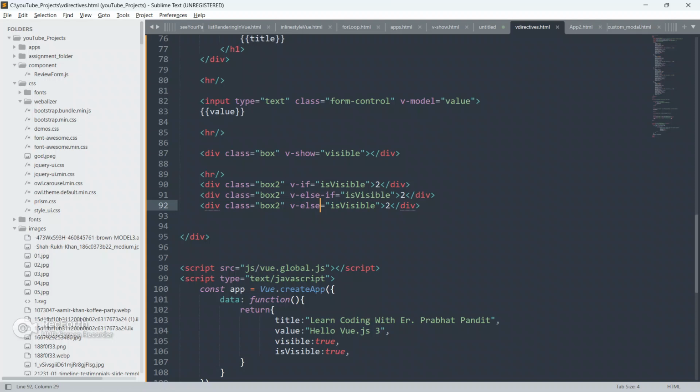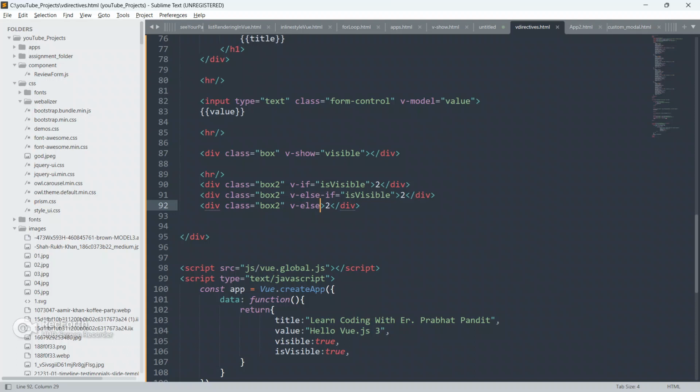So always remember guys, v-else is not going to take any parameter or any arguments. It will be only this, so we have to remove this. But v-if and v-else-if are going to take one argument.